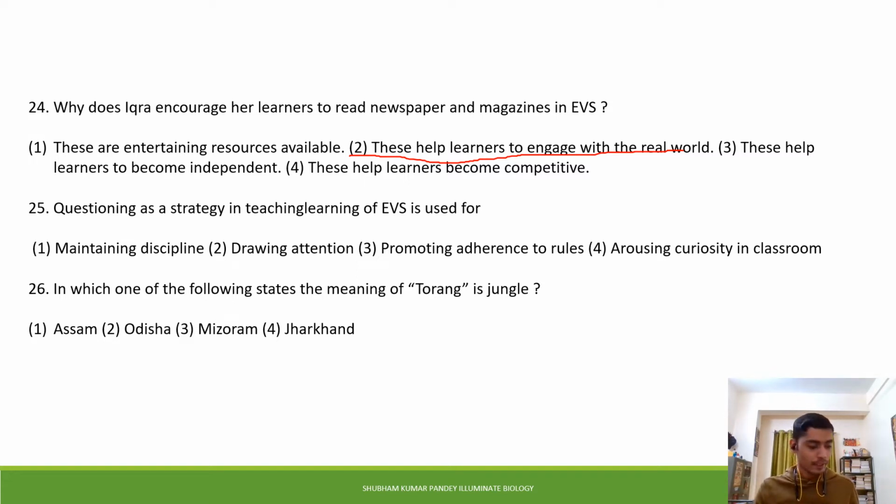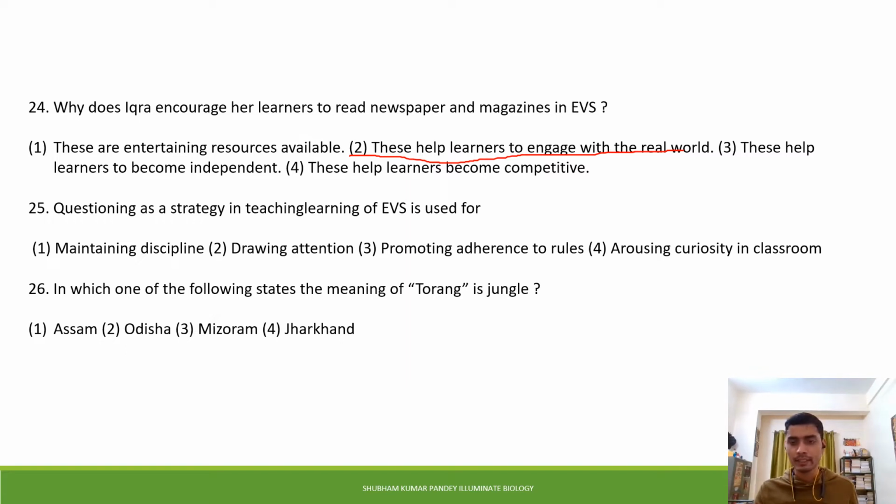Okay, now the 25th question is, questioning as a strategy in teaching learning of EVS is used for. First one is maintaining discipline, second one is drawing attention, third one is promoting adherence to rules, and fourth one is arousing curiosity in classroom. So can you guess the right answer? See, questioning in teaching learning is definitely not used for maintaining discipline, right?